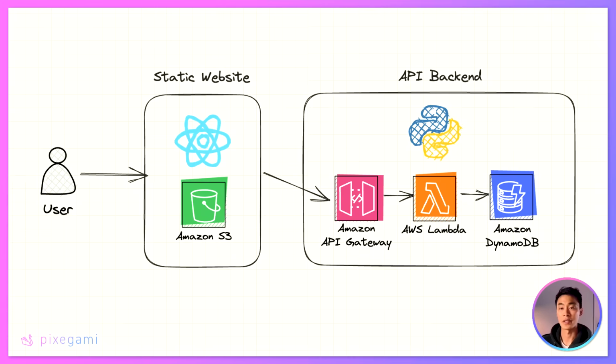And the great thing about it is that by using the serverless architecture like S3, Lambda, and DynamoDB, you only pay for what you use. So that's why this is pretty much free until you start hitting huge amounts of traffic. I'm talking like maybe thousands or even tens of thousands of users per month.